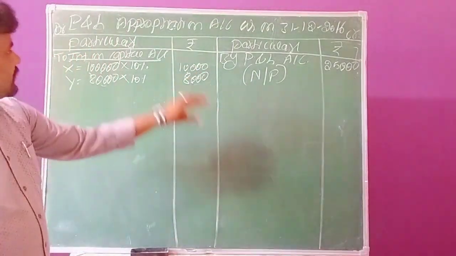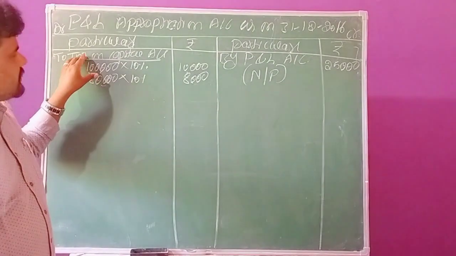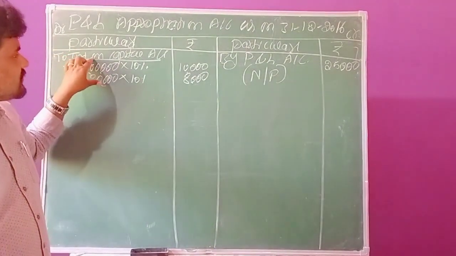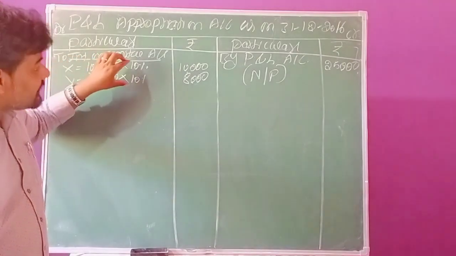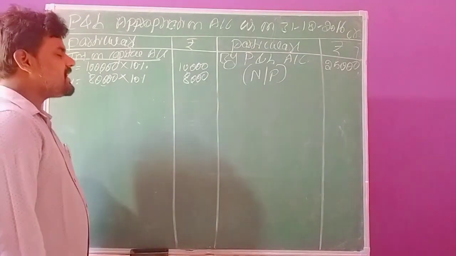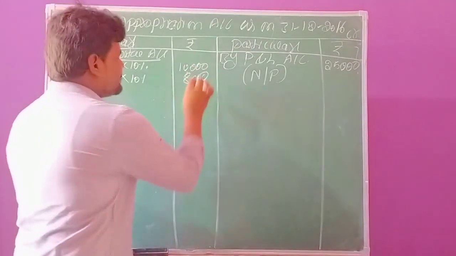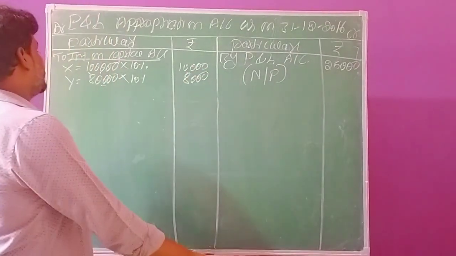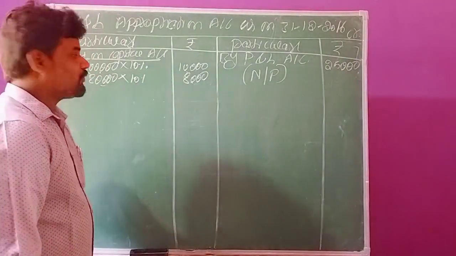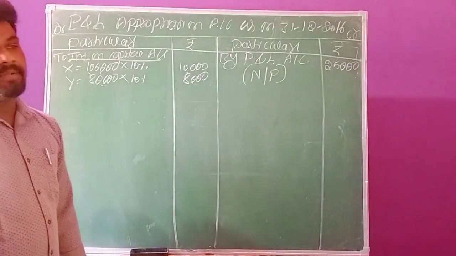Both partners invested these capitals into the business, and for this capital they get 10% interest annually. So partner X can expect 10,000 rupees, and partner Y expects 8,000 rupees. This is the interest on capital.